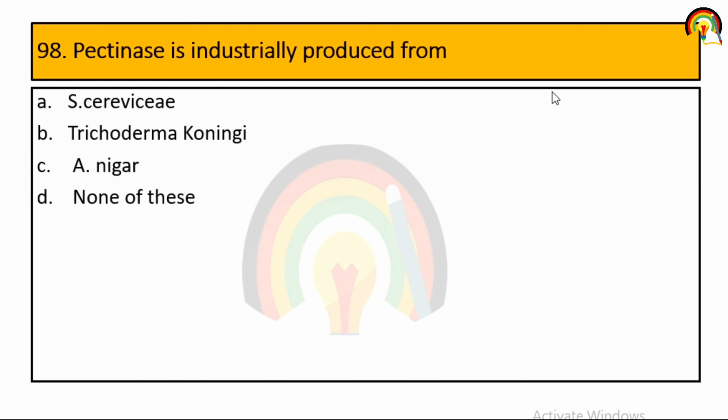Next one, pectinase is industrially produced from Saccharomyces cerevisiae, Trichoderma koningii, Aspergillus niger, or none of the above. So it is mainly industrially produced from Aspergillus niger. That is the third one.